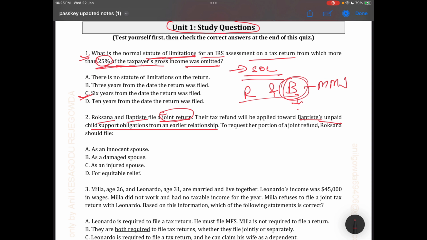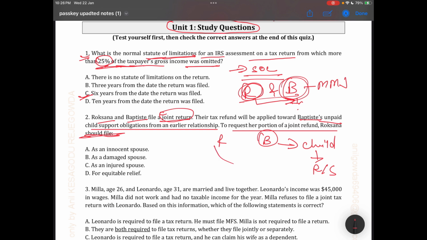So Roxana's refund will be applied to Baptiste's child support. So the required portion of the joint refund Roxana should file.